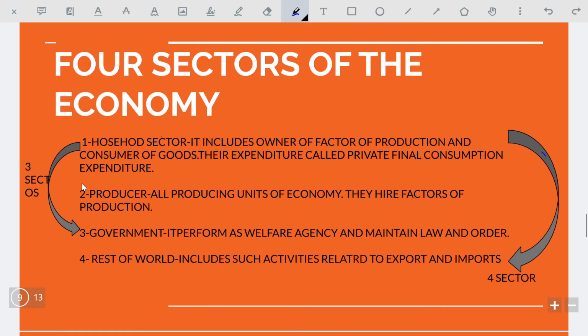That is the four sector economy. In the four sector model there are four sectors. First is the household sector, the other is the producer sector, also known as firms, third is government, and fourth is rest of world. The household sector includes the owners of factors of production and consumers of goods. It provides factors of production to firms. In response, firms pay the household.